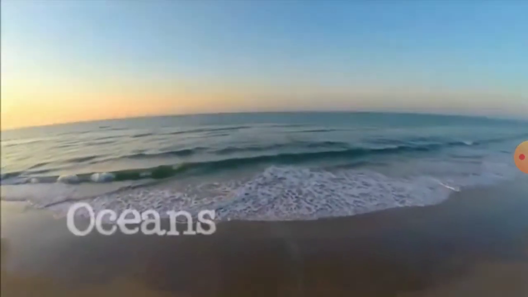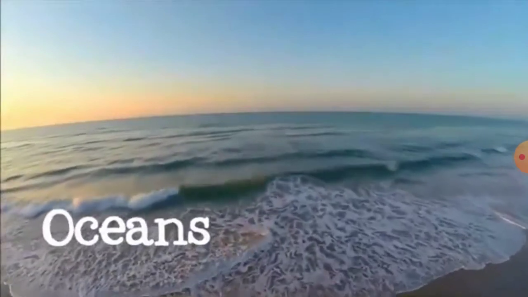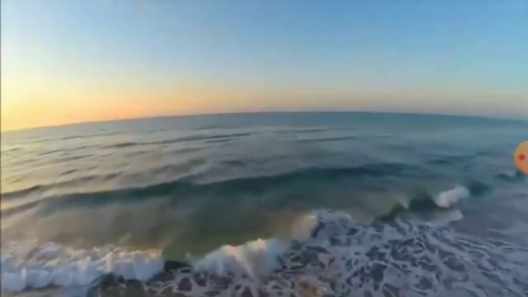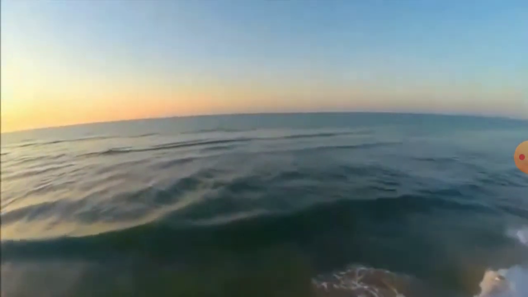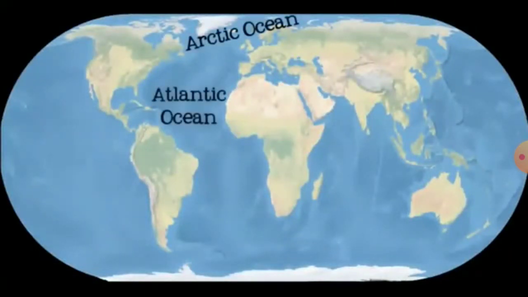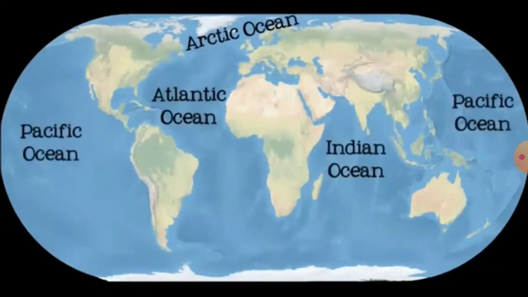These are the continents. The larger areas of water on the earth are called the oceans. There are 5 oceans in the world. They are the Arctic Ocean, the Atlantic Ocean, the Indian Ocean, the Pacific Ocean, and the Southern Ocean. Do you know Asia is the largest continent and the Pacific Ocean is the largest ocean.